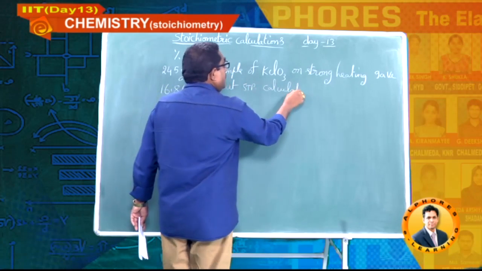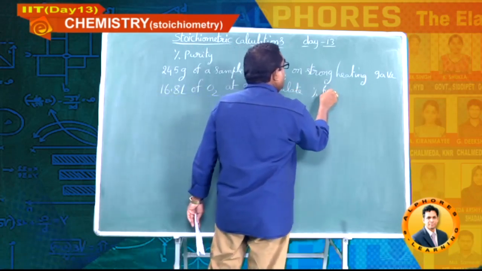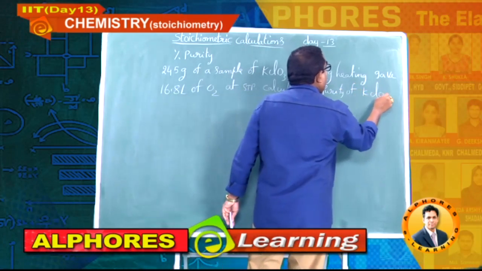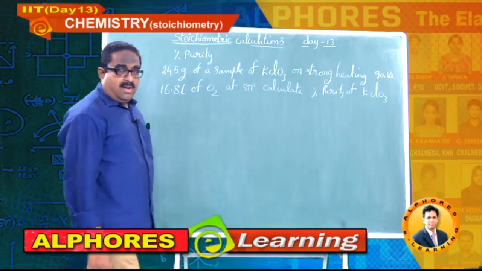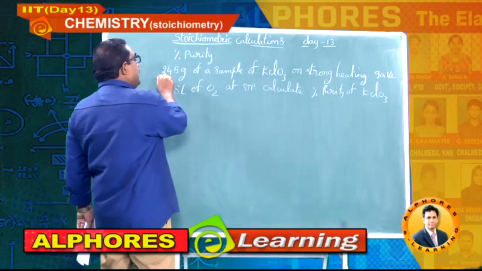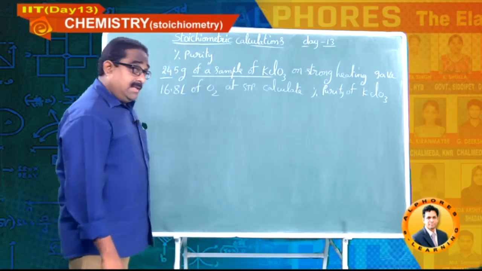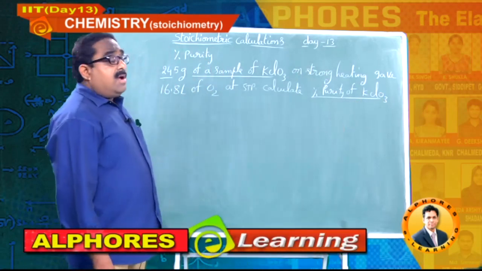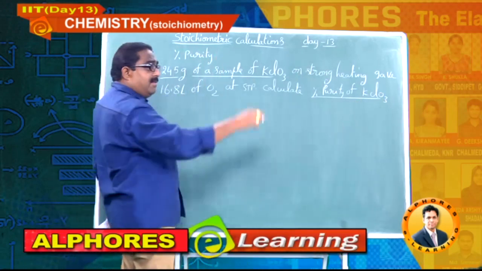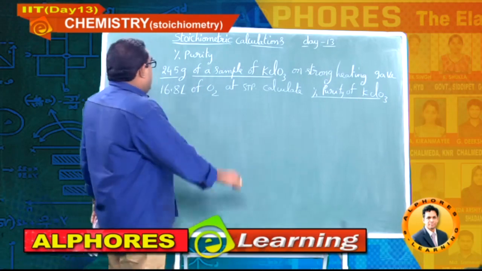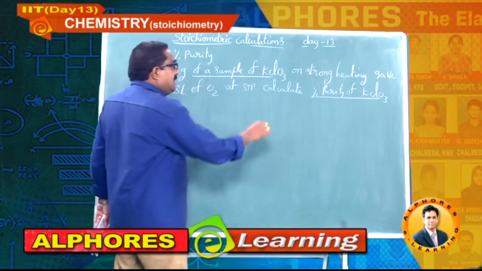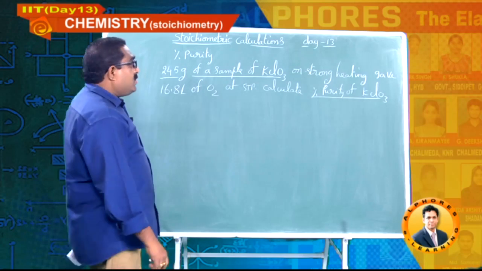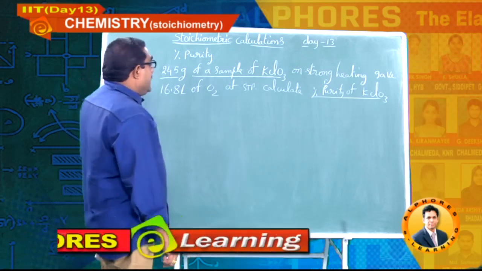Calculate the percentage purity of potassium chlorate sample. He has given the mass of the sample. At the same time he is asking the percentage purity of the sample. It means out of this 245 grams, the complete 245 grams is not the mass of potassium chlorate, some impurity is there. That's what we have to find out in this question.